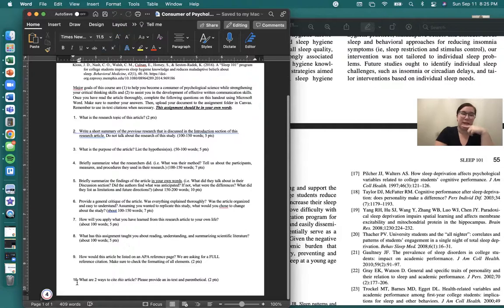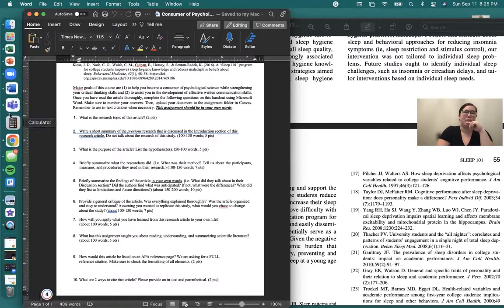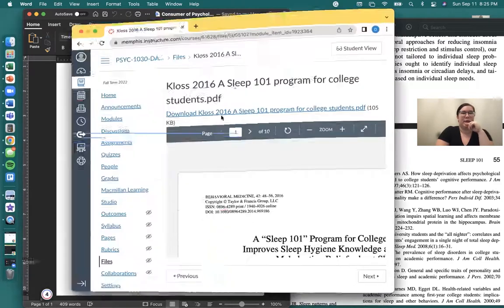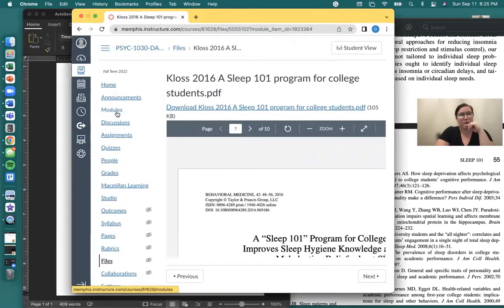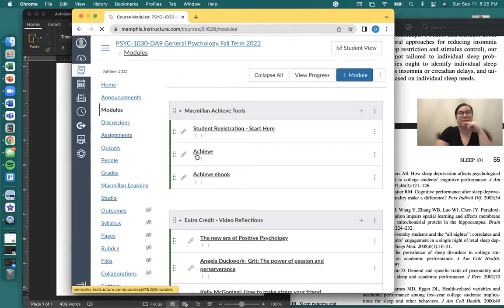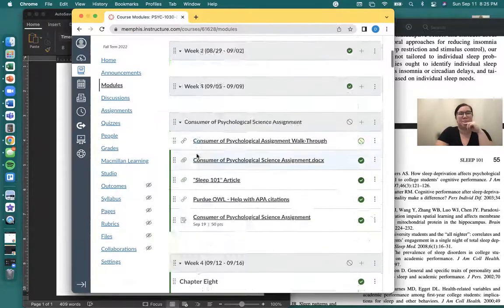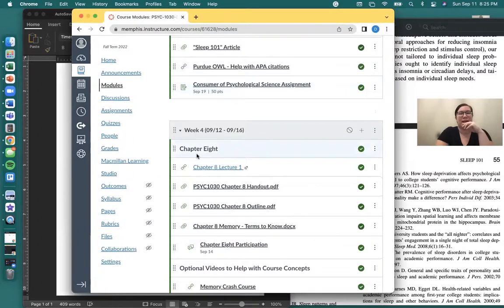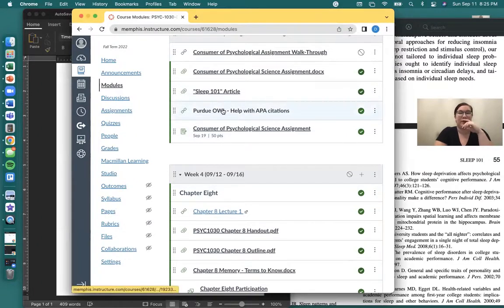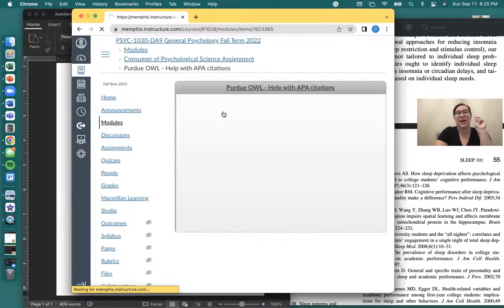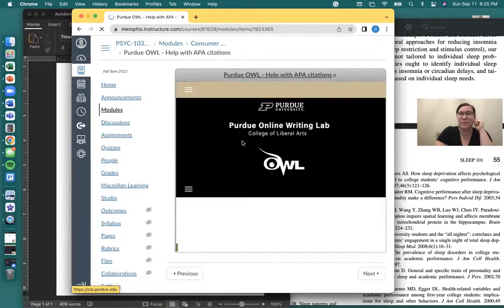And then for number 10, you're going to use that resource that I pointed out in Canvas. You're going to tell me what are the 2 ways to cite this article. You're going to provide an in-text and a parenthetical citation. So let me go back here and we're going to go to that website that I have listed, just so I can show you what it looks like and you can figure out where to find that information, right? We need an in-text and a parenthetical citation.